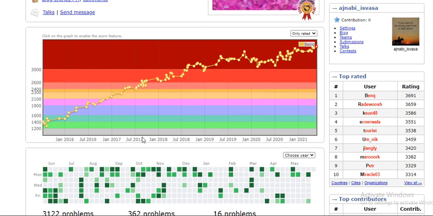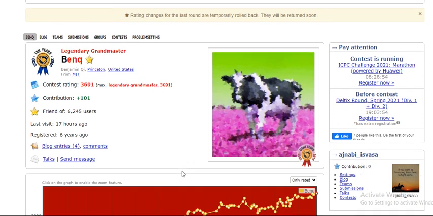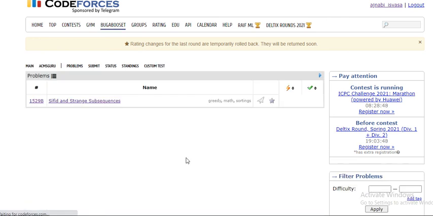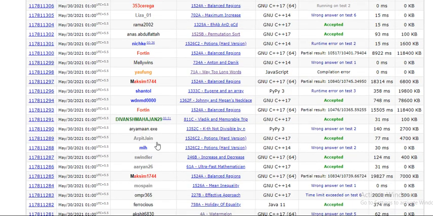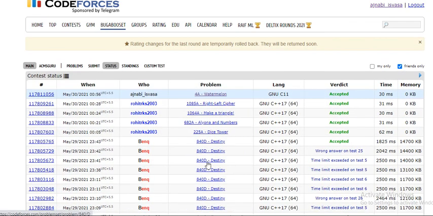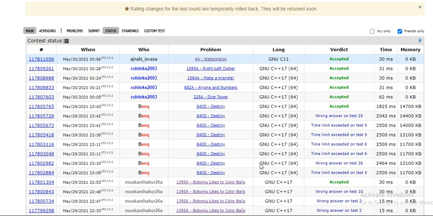Okay, so you can make a friend by clicking on the star button, and once you have made a friend, then you can see in the status how many questions he has solved, and different things. You have to ask where you started programming and which questions you did first. So you can see from the status and other things.